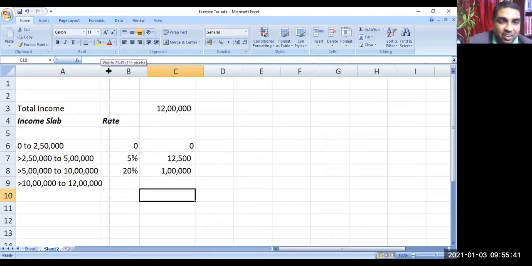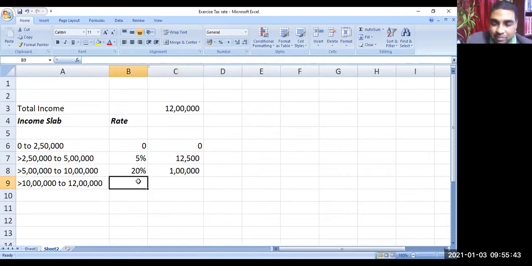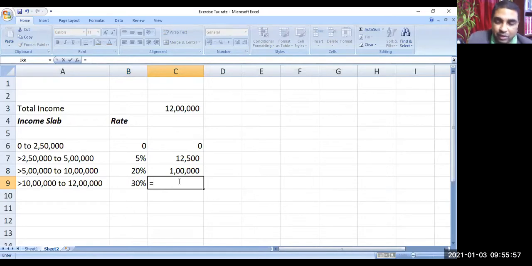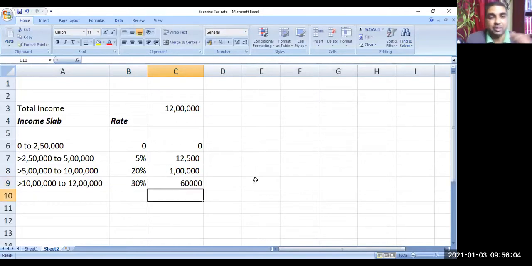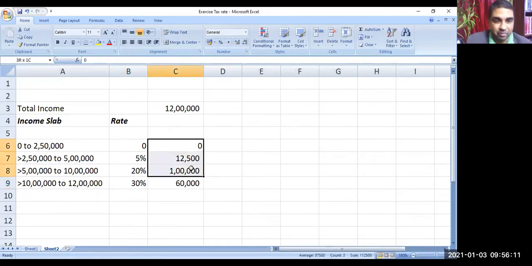On 2 lakh rupees, what is the rate? 30%. So on this 2 lakh, I have to compute 30%. I will write 2 lakh into 30%. So how much is it? 60,000.